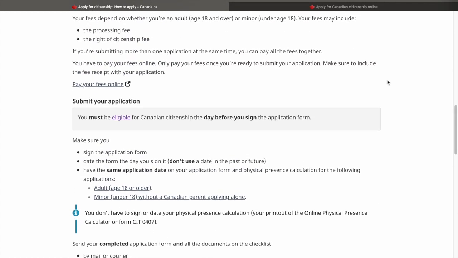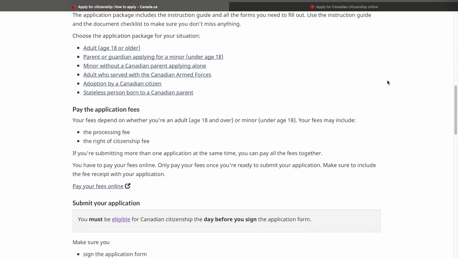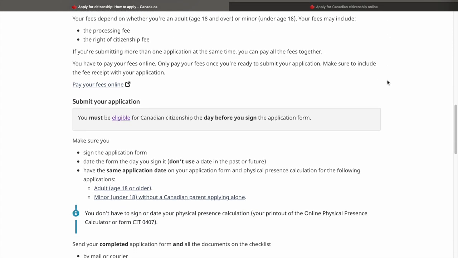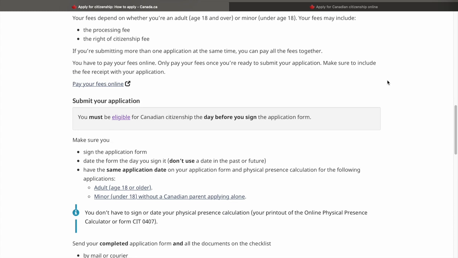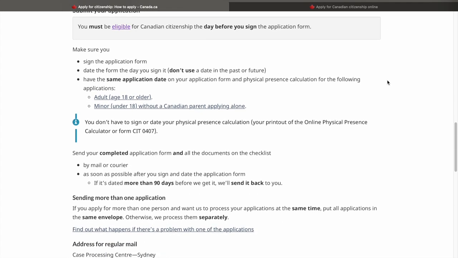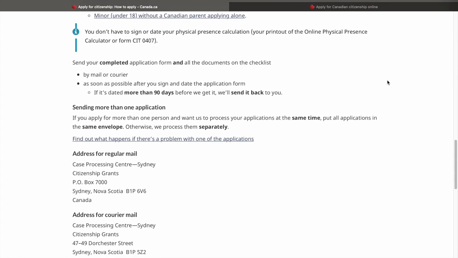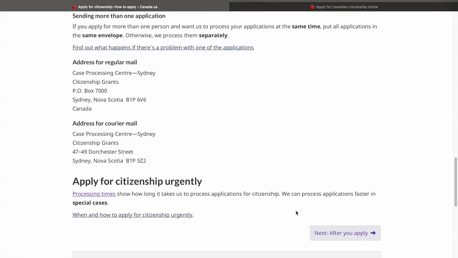If you want, you can actually apply it through paper application as well. And of course, the details for that are also mentioned here. It's a lot easier if you go for the online application. So if you are eligible, I would insist that you should go for the online application only. But the details for the paper application, for example, the address where you have to send the mail, everything has been mentioned here in this page.